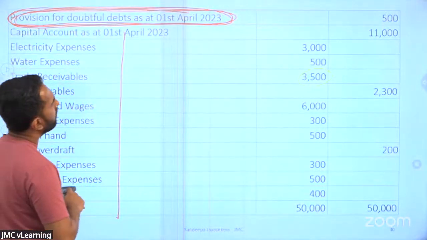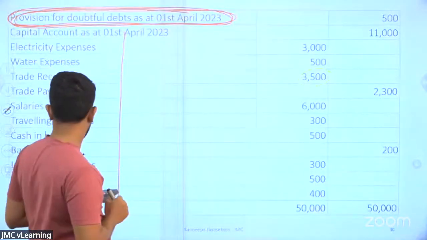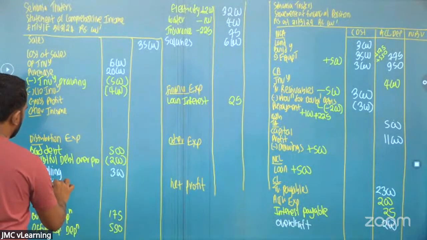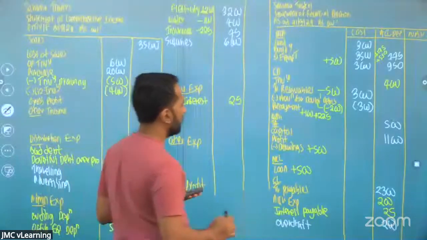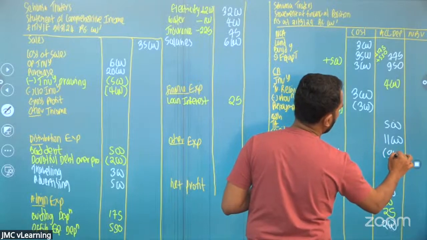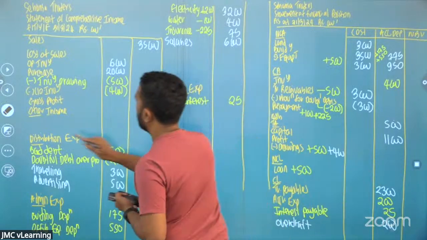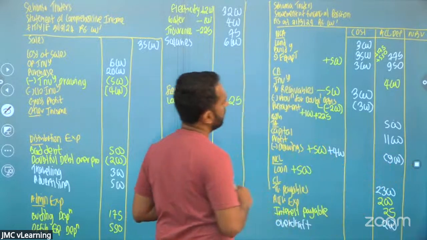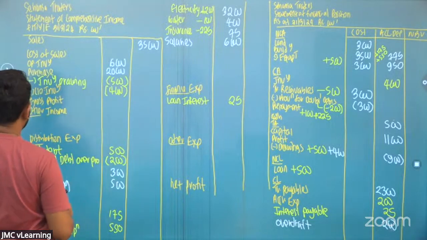Insurance 300. 300 minus 225 is 75. Advertising 500. Drawings 400. There's another drawing 400. 500 plus 400 is 900. Drawings is something that you are going to deduct. Okay. We have taken all the items. Now we can close the account.